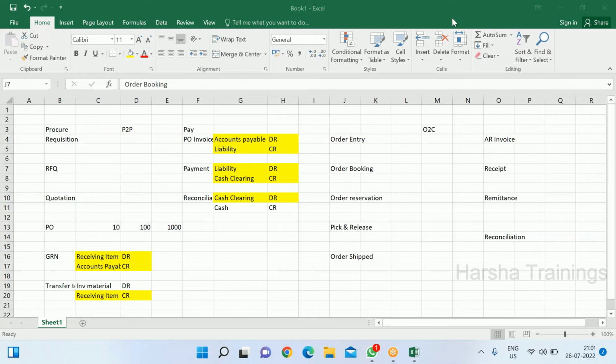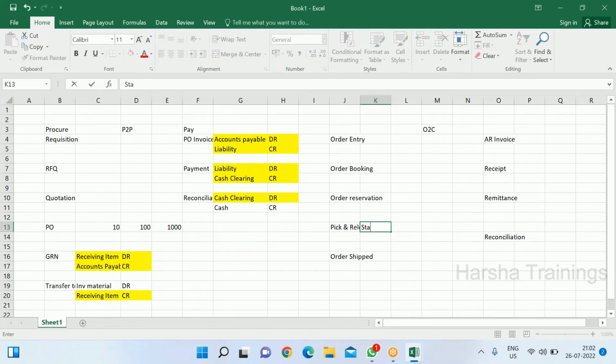Do we book any accounting entry at this level? Yes, we have to book an accounting entry at this level because when the item is picked, the warehouse becomes empty, right? So we have to show that in the books, since the items are gone from the warehouse.